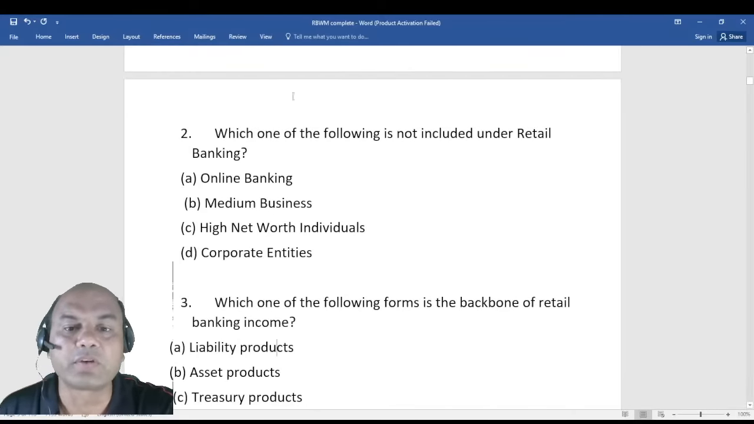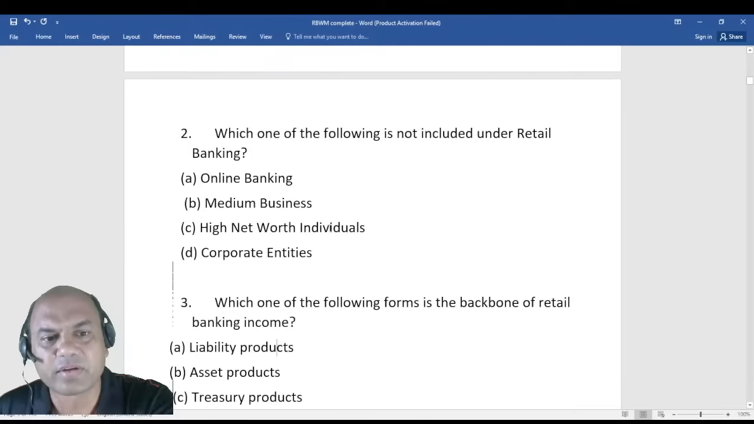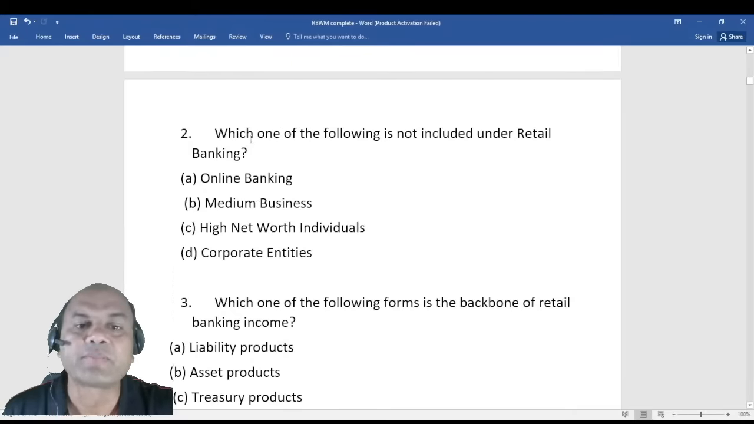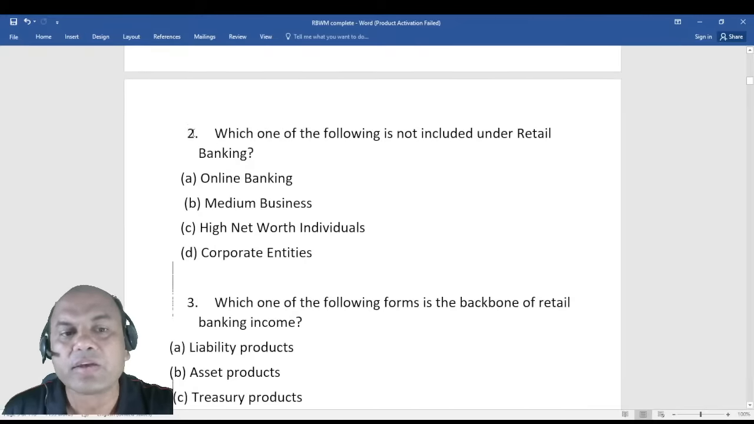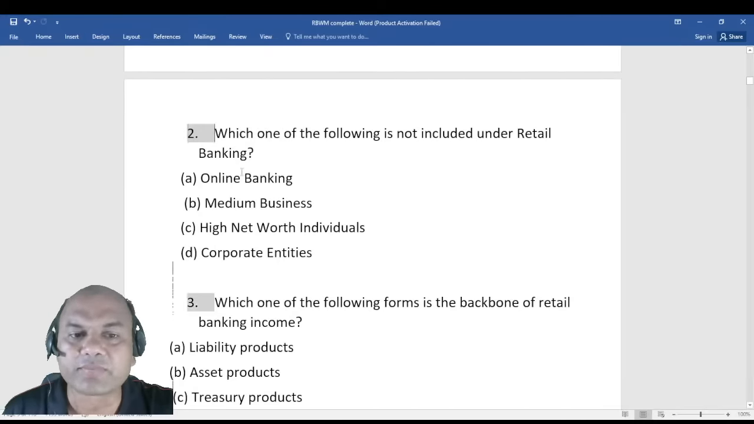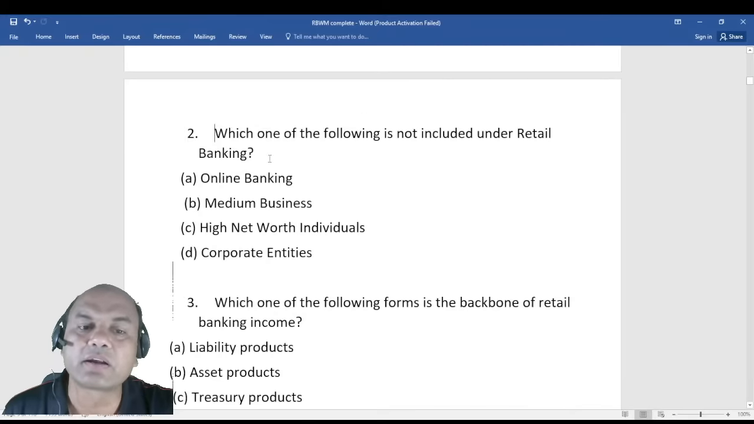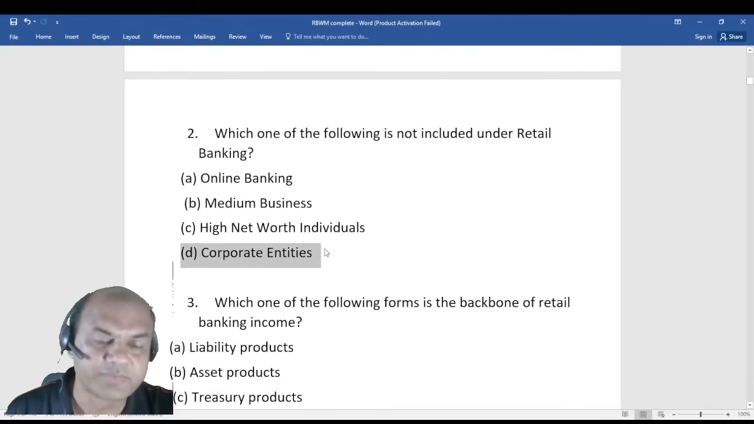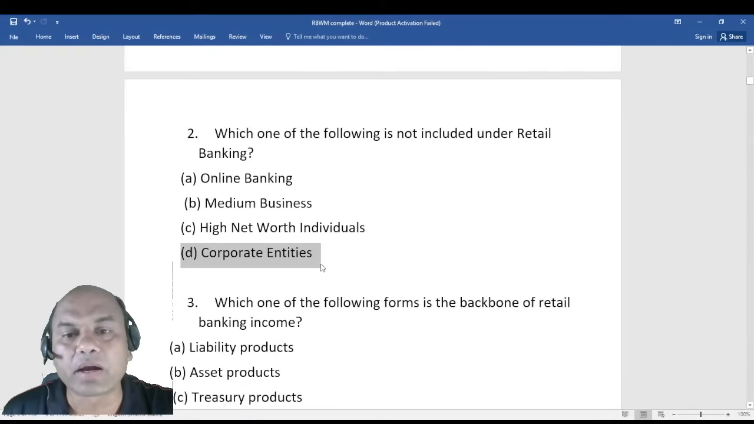So which one of the following is not included under retail banking? High net worth, this is separate. Which one of this is not included under retail? Online banking, medium business, high net worth, and corporate entities. So the answer over here is, I'll directly give, corporate entities. Corporate entities are not a part of retail banking. They are a part of corporate banking.